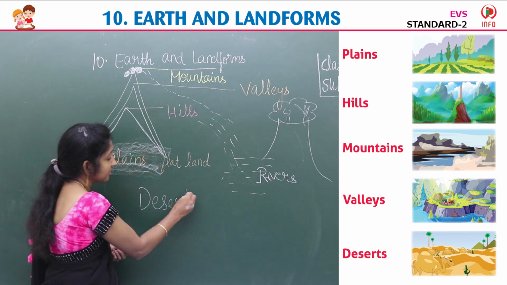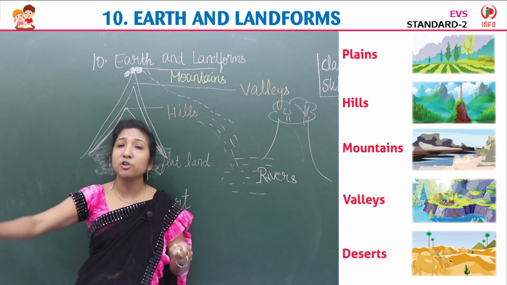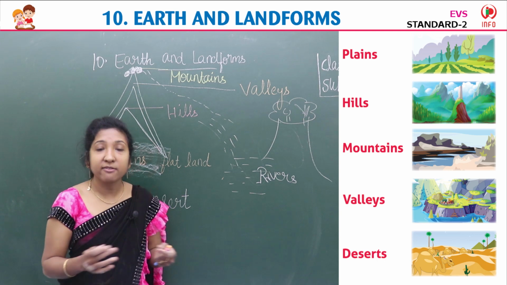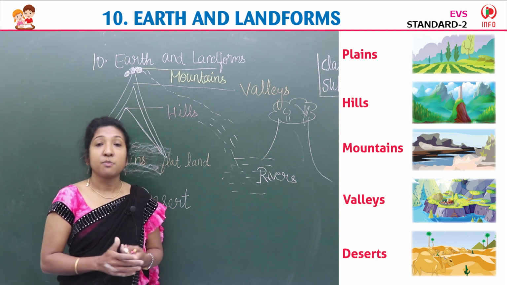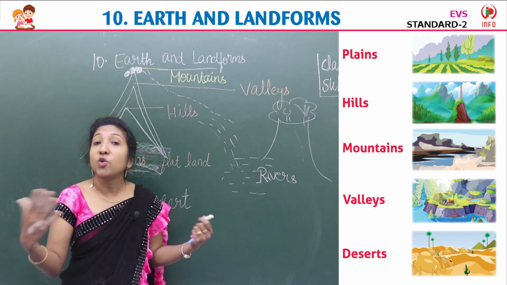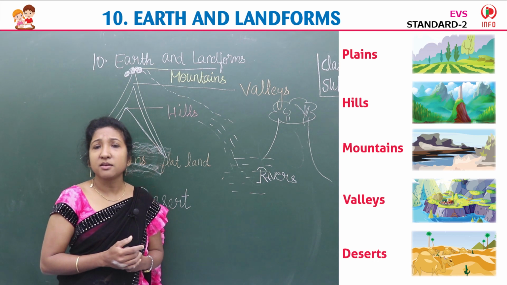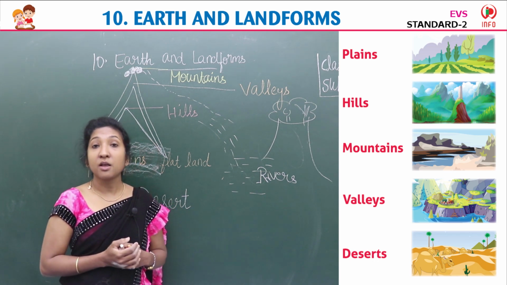D-E-S-E-R-T, desert. An area of land covered with sand. People cannot live there. You know why? There is no rain over there. Because of no rain, no water. Only a little water is available there. So people cannot live in the desert.